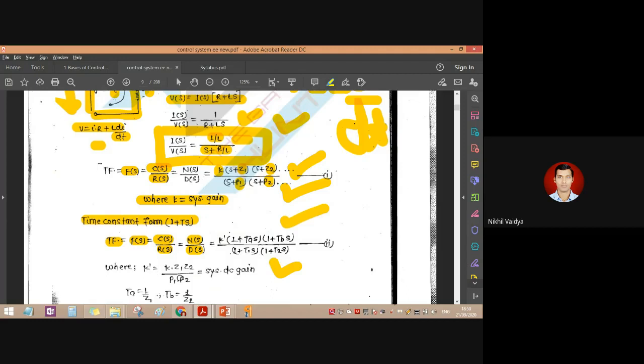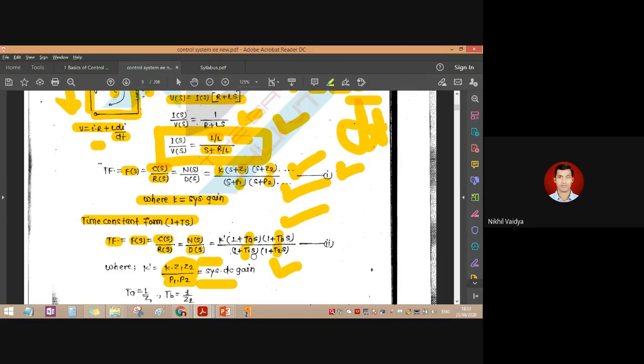So in this form, we have taken out P1 and P2 from the denominator, and from the numerator Z1 and Z2 we have taken out common. From which formula, sir? This formula. Z1 and Z2 we take out common, P1 and P2 we take out common. Whatever remains, some term gets attached to the S domain, and that is called the time constant form.